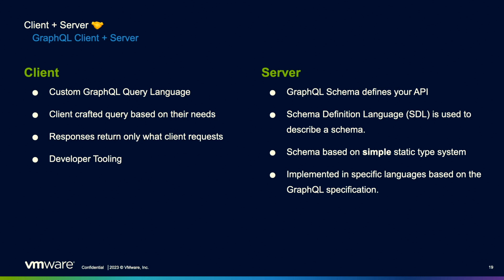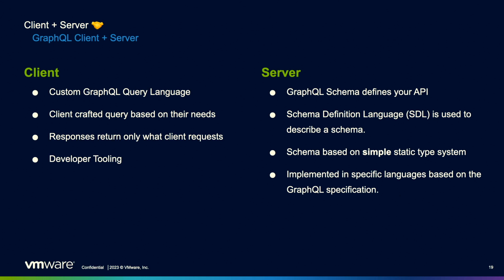So what we care about, on the server side, there's a GraphQL schema that defines our API. This schema is based on a simple static type system. I like this because even if you're not used to GraphQL, there's a very simple type system, and it's easy to get up and running with it. And it's nice because it's implemented in specific languages based on a specification. And for me, that's important.